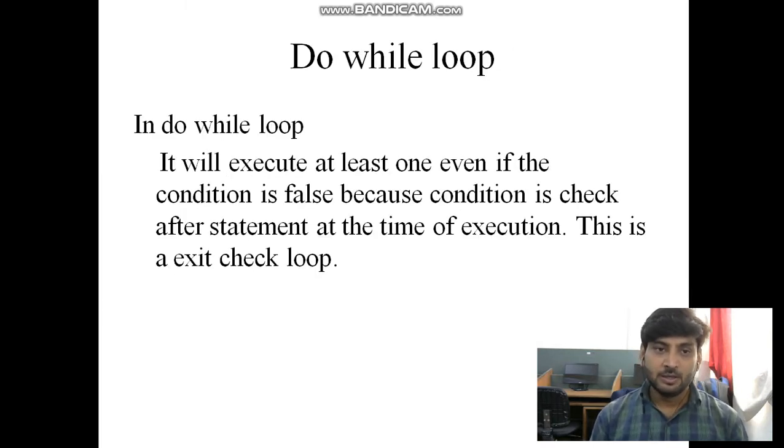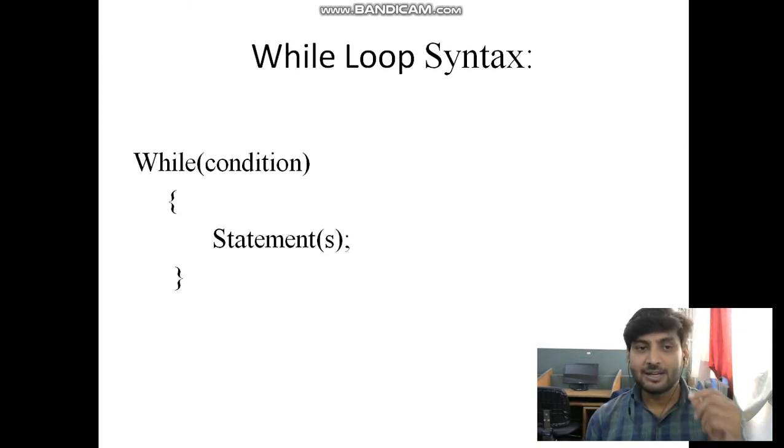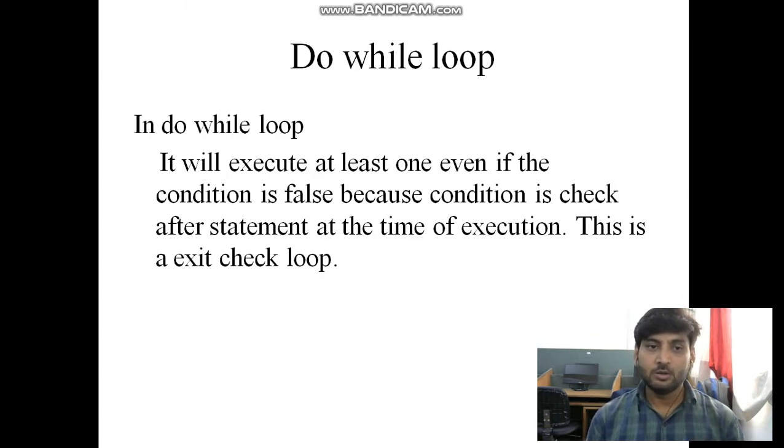The do while loop works the same as the while loop, but there is a little difference. In the while loop, we assign a condition in the first line, while then condition, but the do while loop will execute at least once even if the condition is false. The do while loop executes even if the condition is false, because the condition is checked after the statement. We will see in the syntax what this means.